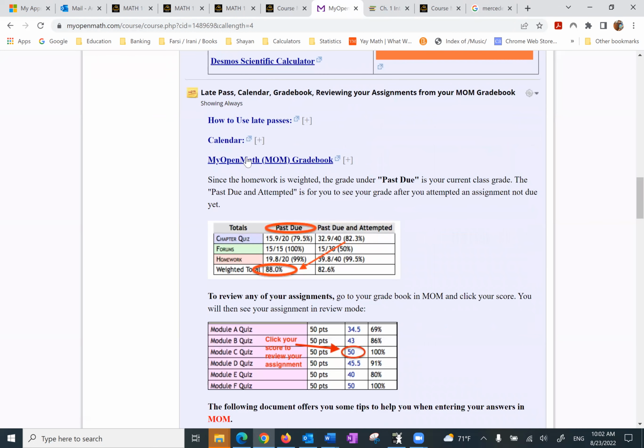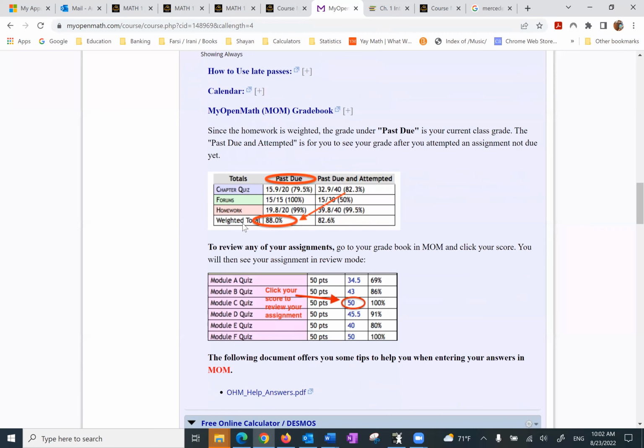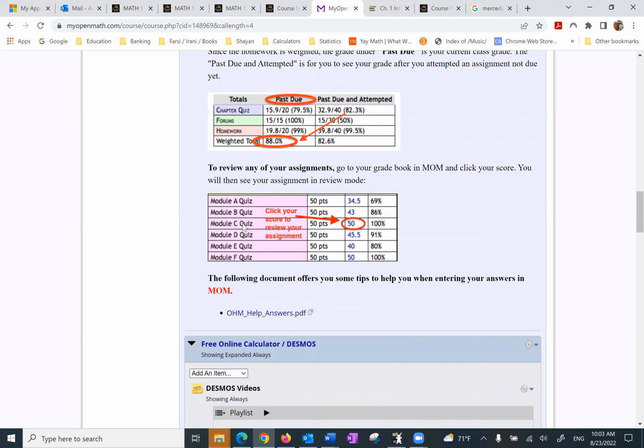LatePass, calendar, gradebook. If you want to learn about how to use a LatePass, please don't use a LatePass unless something extraordinary happens and you have to do it ahead of time. How to use a calendar, my Open Math gradebook. When a homework expires, if you click on the grade, you can review the expired homework. The same thing with the exam.